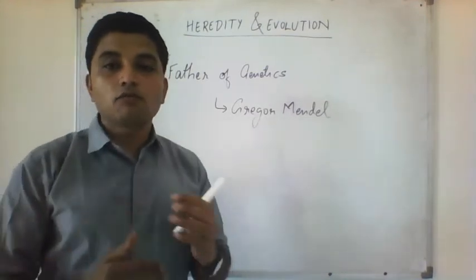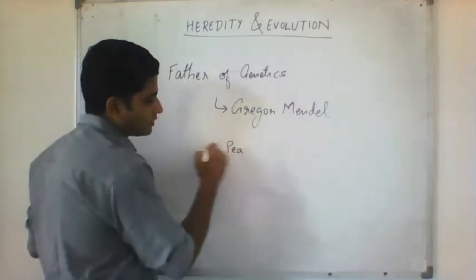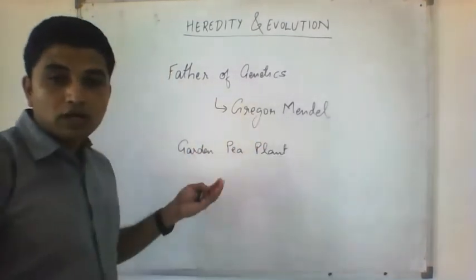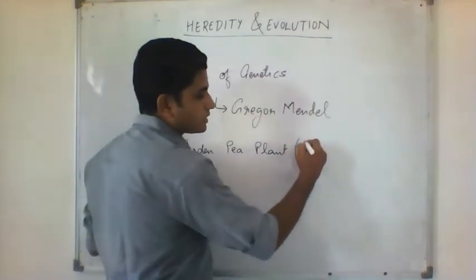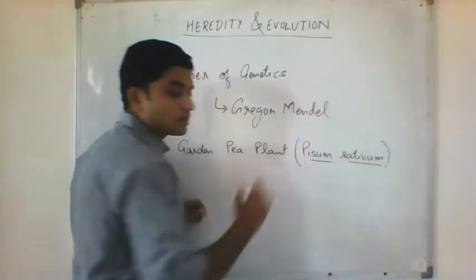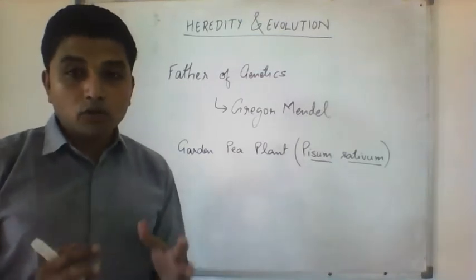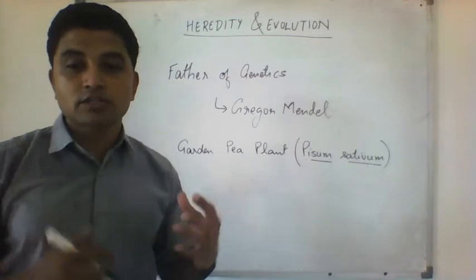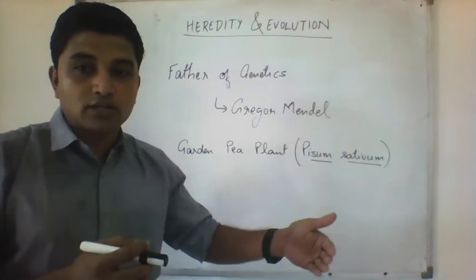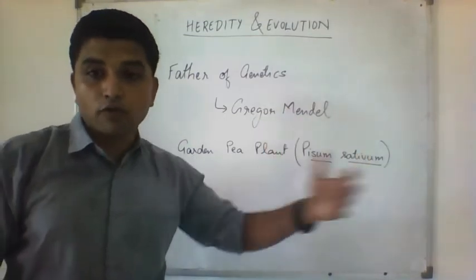And there he worked on the characters of the pea plant, the garden pea plant. Garden pea plant, scientific name Pisum sativum. So Pisum sativum, or even garden pea is okay. He worked on the garden pea plant, and worked on means he grew them generations over generations, crossing different characters, and seeing how their characters would be passed on into the next generation. By mating or crossing different characters, he saw what characters would arise in the offspring.